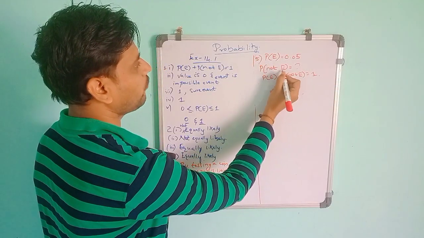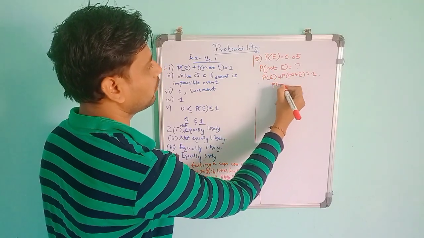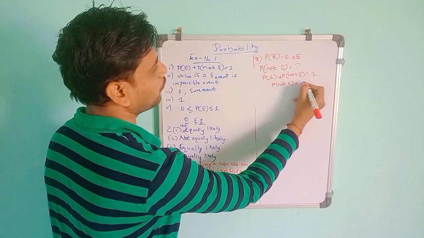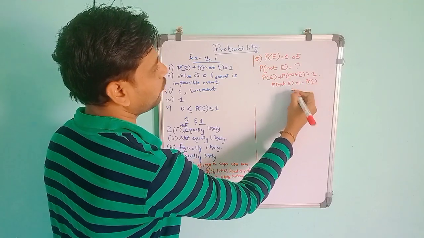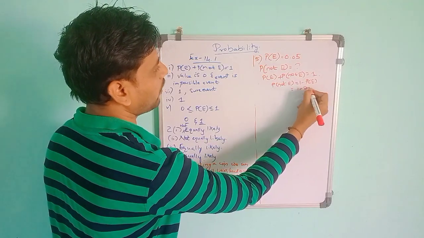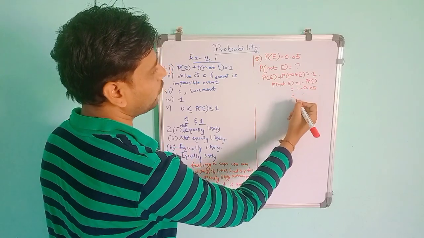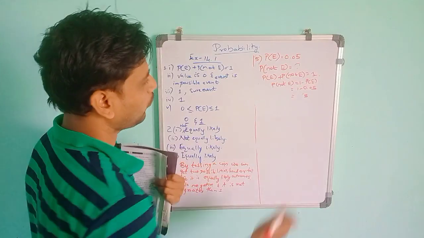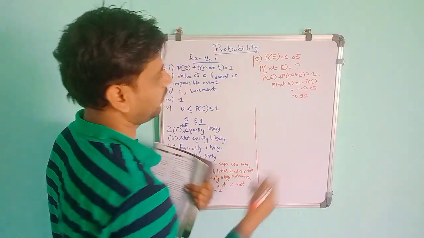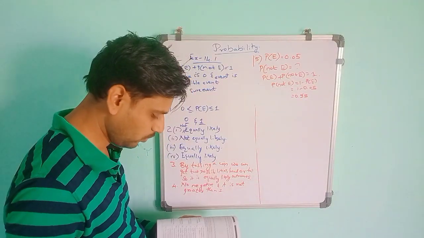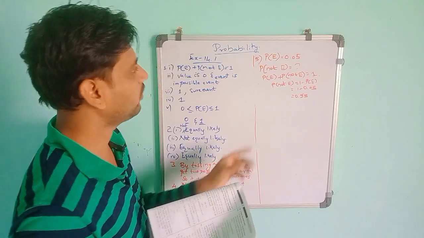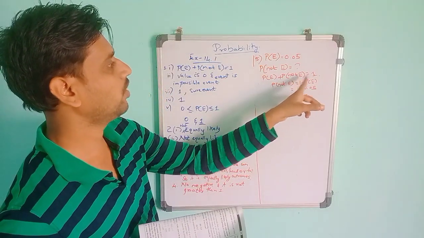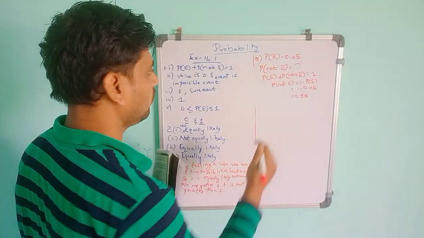So we want P of not E. P of not E is equal to 1 minus P of E. P of E is 0.05, so 1 minus 0.05 will give you 0.95. So P of not E is equal to 0.95, because P of E plus P of not E will always be 1.